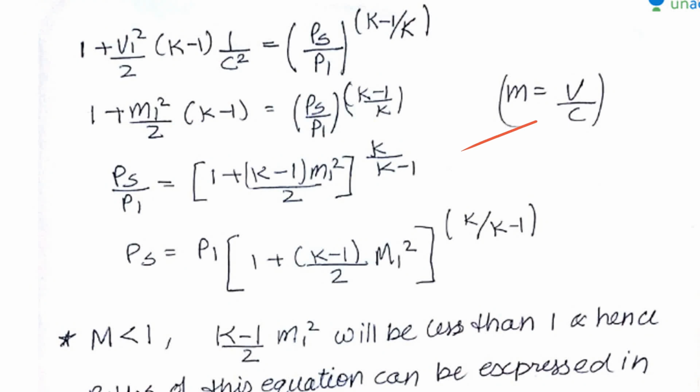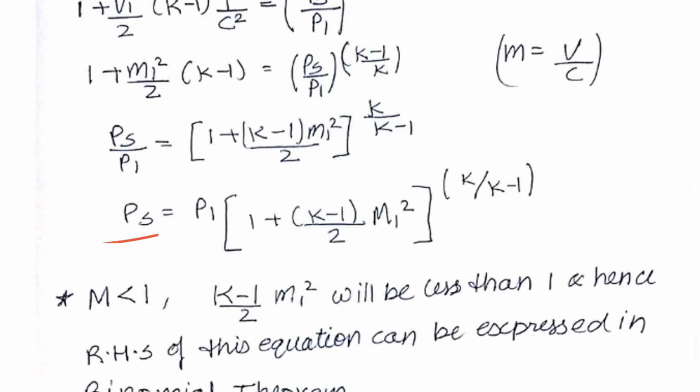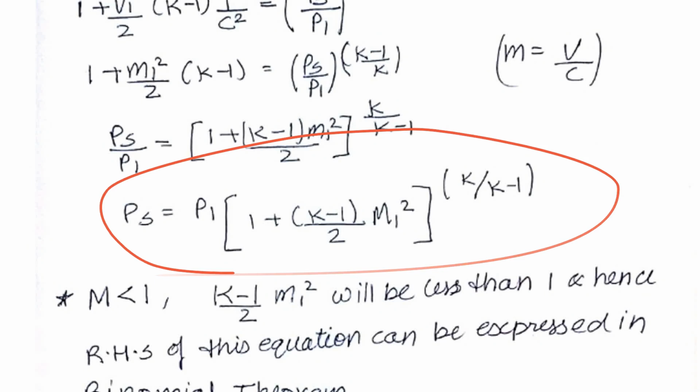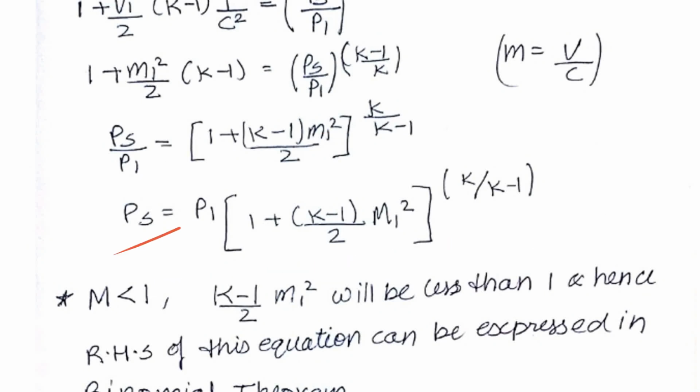Now what we'll do is represent the value of PS divided by P1 in terms of this whole thing. So we will take this whole to the power of K divided by K minus 1. So this part will get cancelled, and this whole part of the equation will have the power of K divided by K minus 1. So the value of PS will be equal to P1 into this particular value. So we have this as the value of PS, where PS is the stagnation pressure at that particular point, and P1 is the pressure at section 1 of the flow.